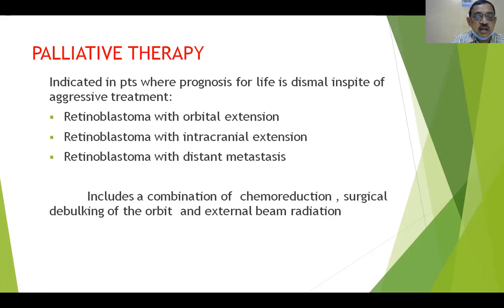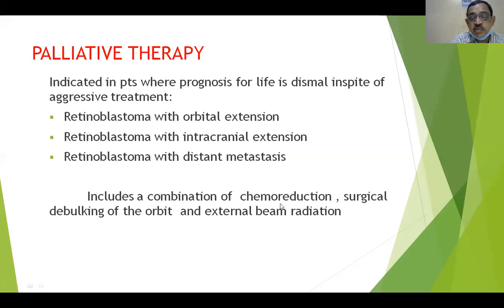Palliative therapy is indicated in patients where the prognosis for life is dismal in spite of aggressive treatment. So when there is extensive spread of retinoblastoma with orbital extension, intracranial extension, or distant metastasis, only then do we do palliative therapy.